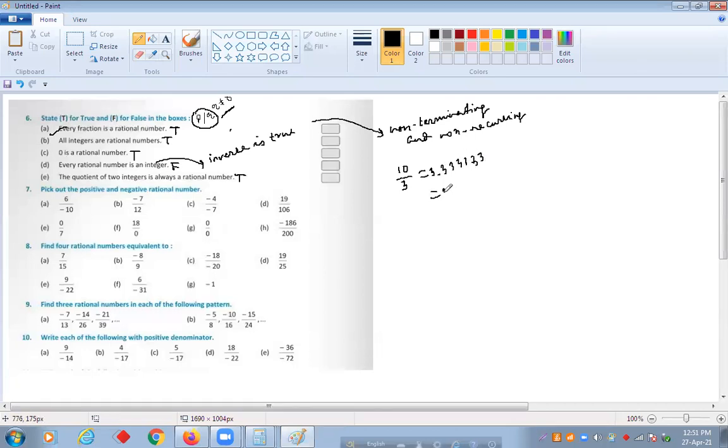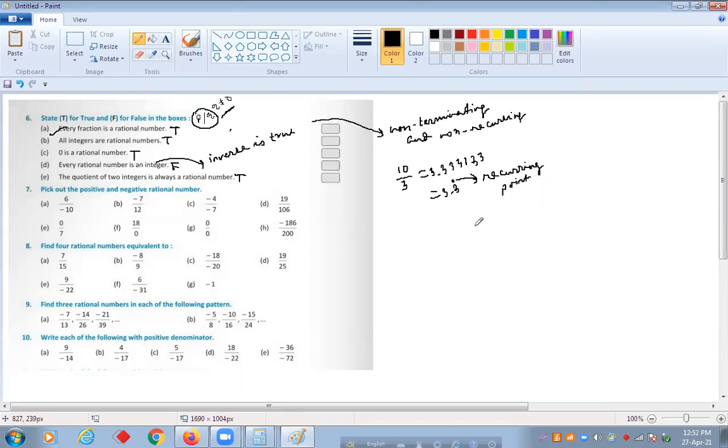So we can write 3.3 and then the 3 repeated. This is called a recurring decimal. That means that number is repeatedly coming up.